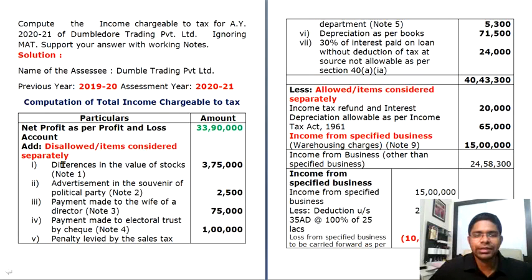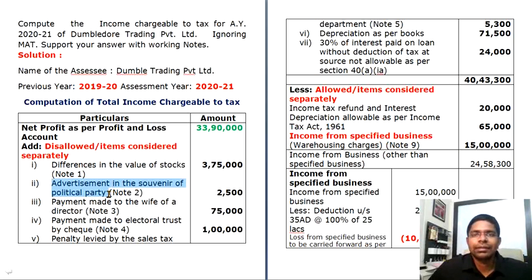Now that you will mention here. The difference is fundamentally because of the difference in stock, that is because of the undervaluation, and also you have not considered the sale of 75,000. Difference in the value of stock, you arrive at 3,75,000. So this you have to add back. And the second point, advertisement in souvenir of political party.